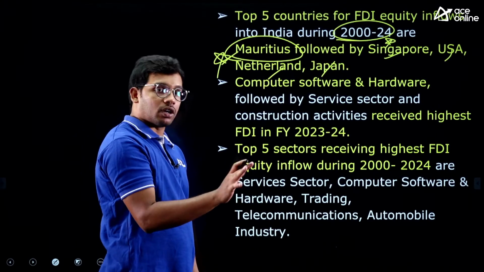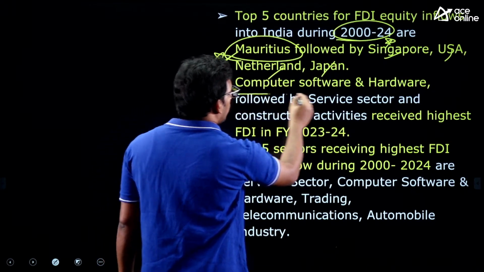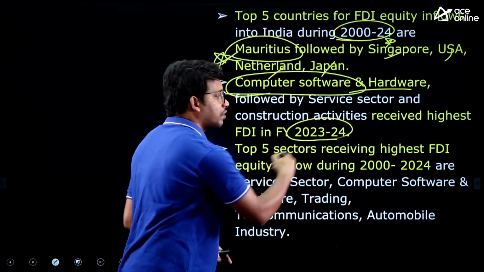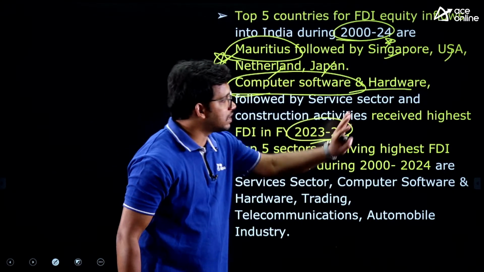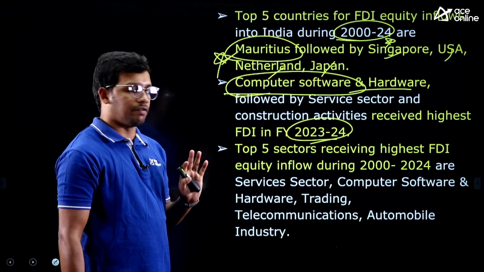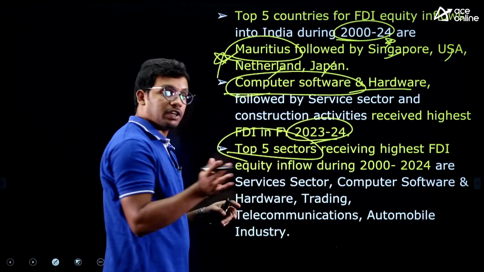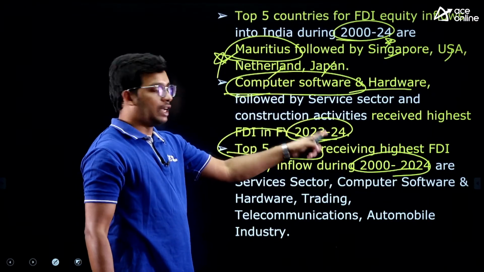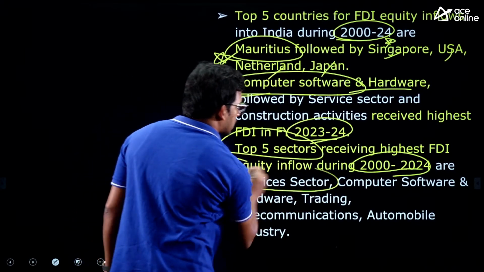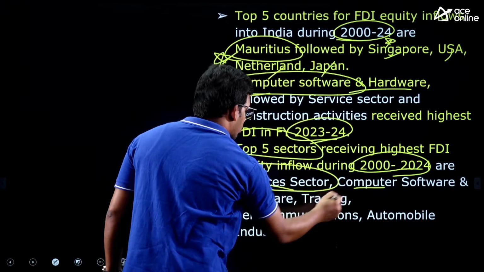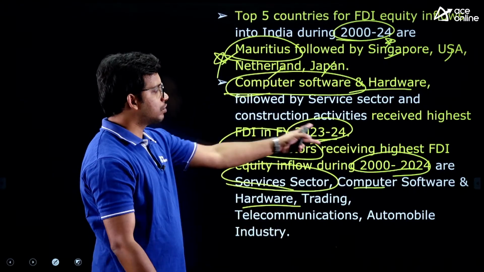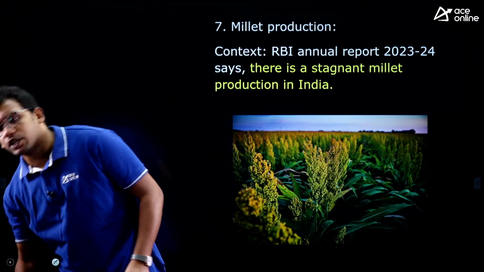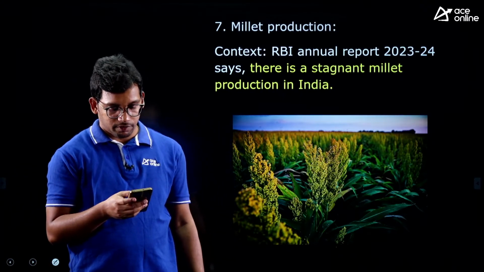Now among the sectors, which sectors have really received more FDI? Computer software and hardware is the highest FDI that we got in 2023-24, followed by the service sector, right? Top 2, that is sufficient for us. Top 5 sectors receiving FDI in the last 24 years is also important. This is for the year, this is for 24 years. Service sector has the highest one, followed by computer software, hardware and trading, right? So these are the important data. Any doubts in this? A very factual, but yes, a very, very important article for us.